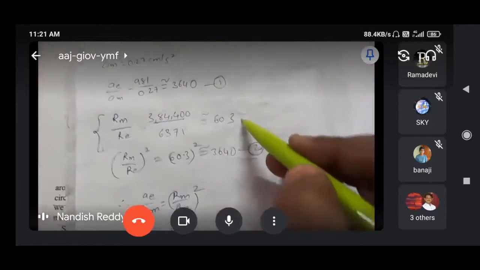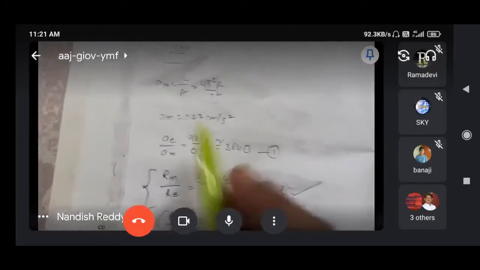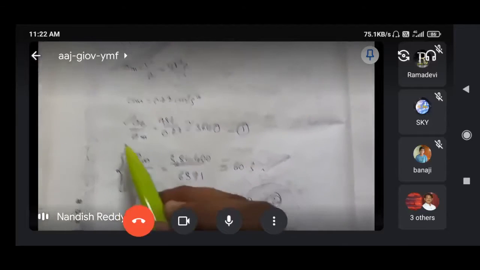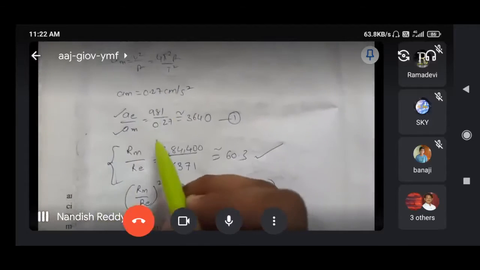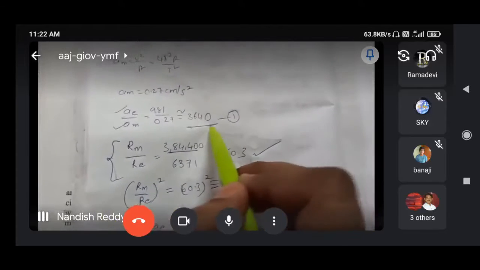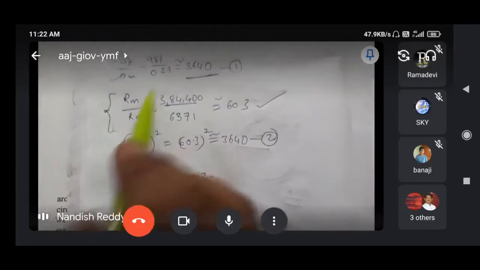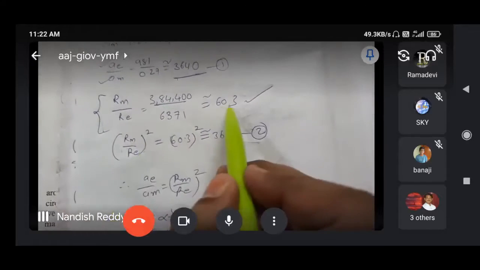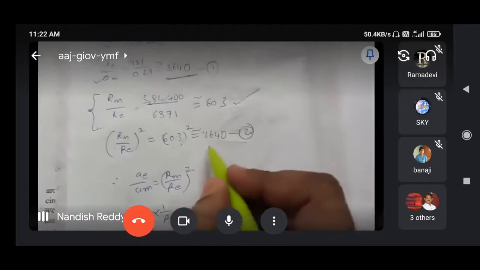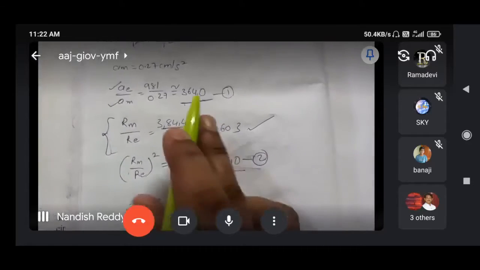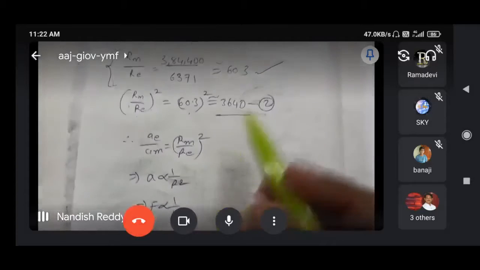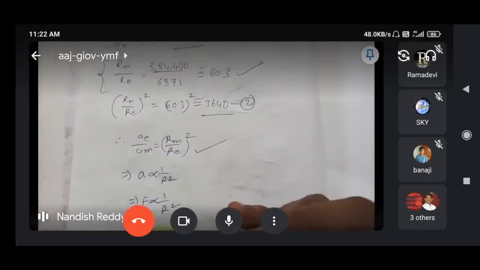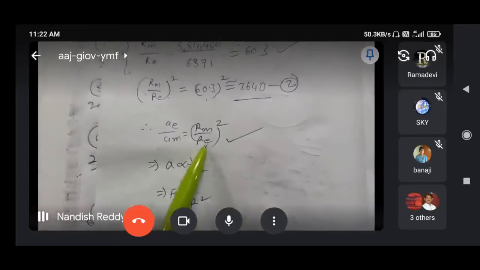So here the values they have given in the textbook only. Substitute those and observe the value. And another one is the Am value, V square by R. And the Ae value, this is the acceleration of earth and this is the acceleration of the moon. By taking the ratio of those two, we will get this answer. And here, by taking the square of this, Rm by Re whole square is equal to 60.3 whole square is equal to 3640. Just observe these two values are same. That's why these two ratios I am comparing. These came by substituting the values. So this relation came from that.